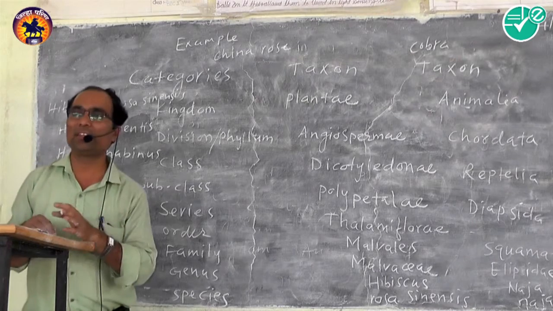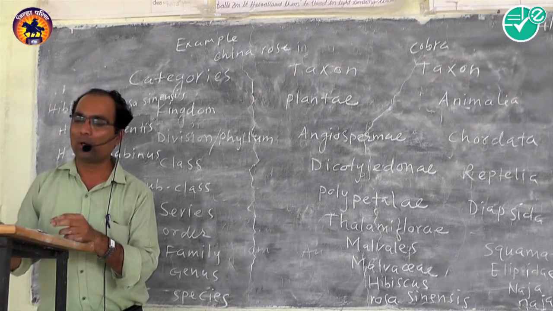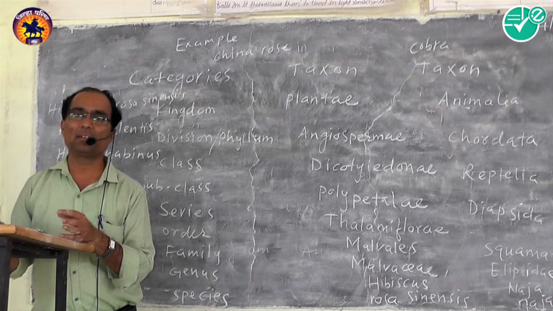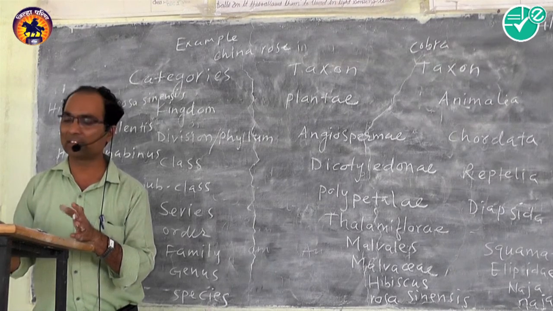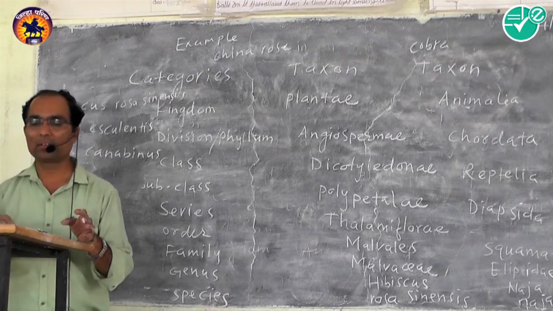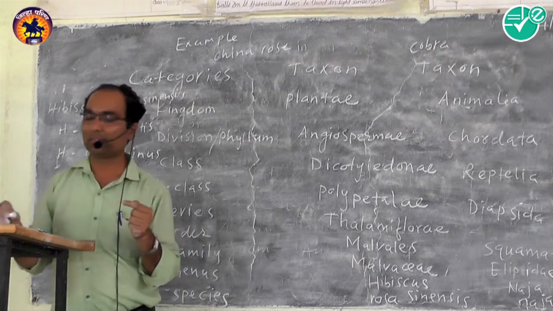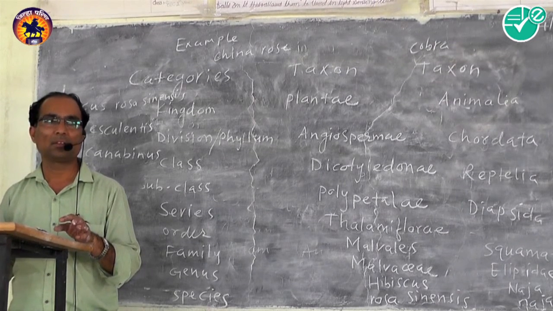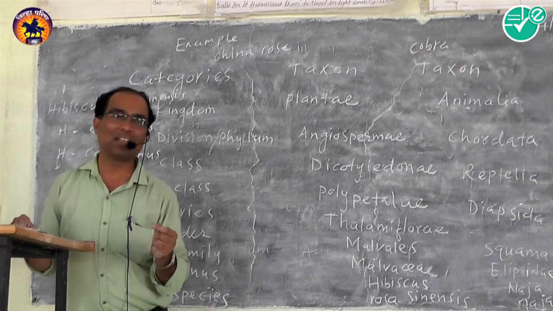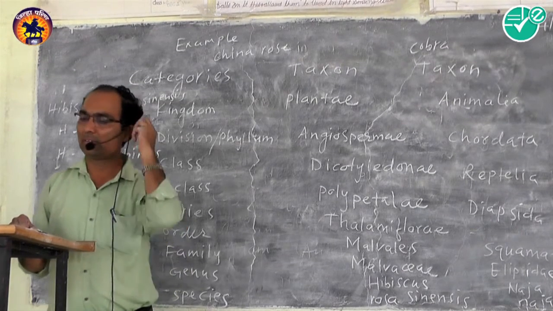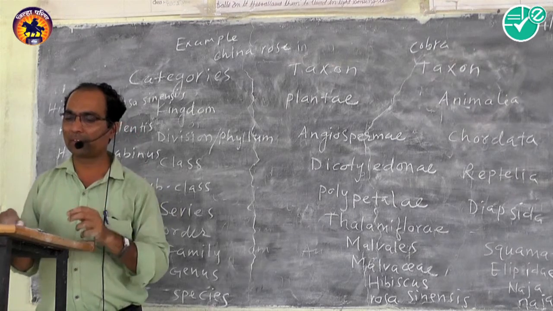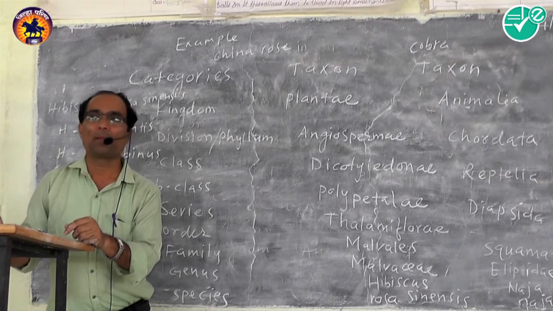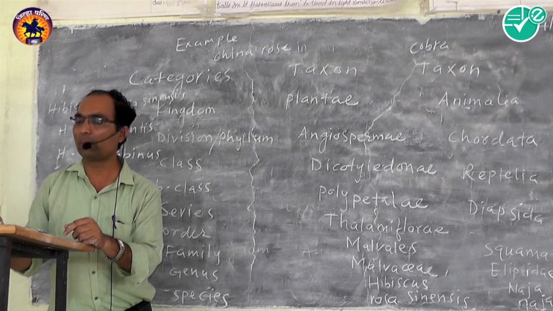Some characters of these three plants are the same, so these plants are considered as the same genus. A genus may be either monotypic, having a single species, or polytypic, having many species. A genus with a single species is called monotypic. When the genus has more than two species, it is called polytypic genus.